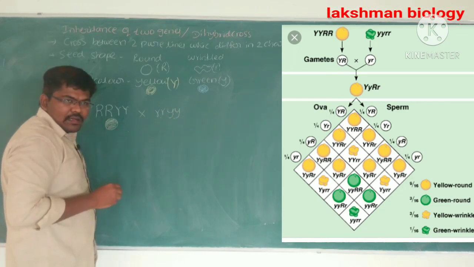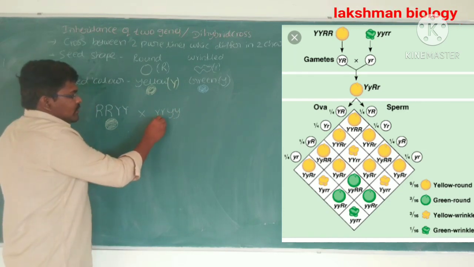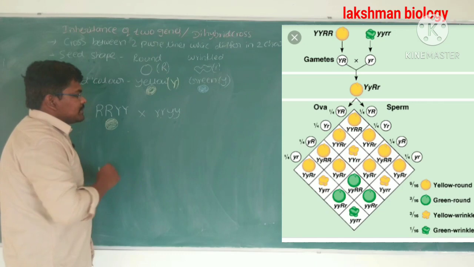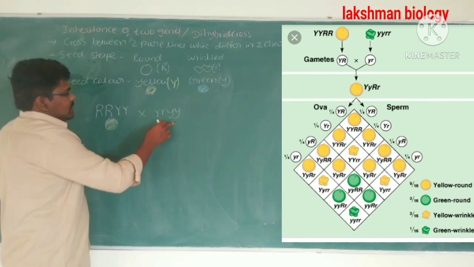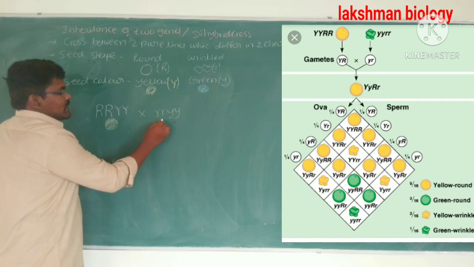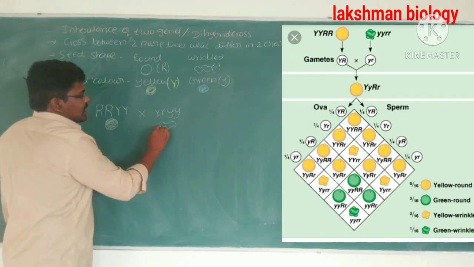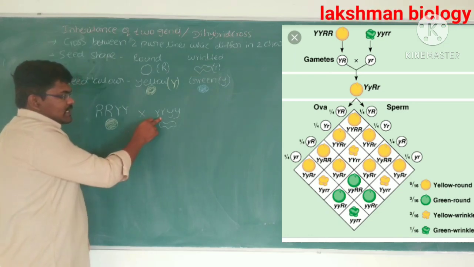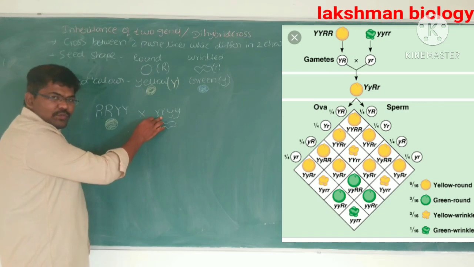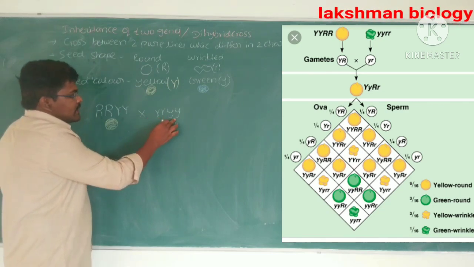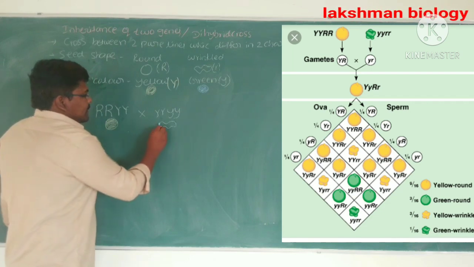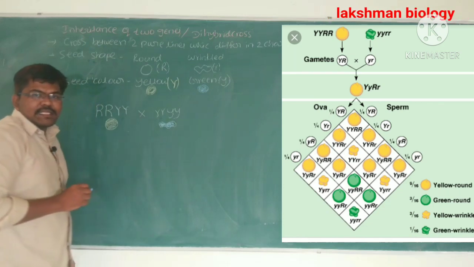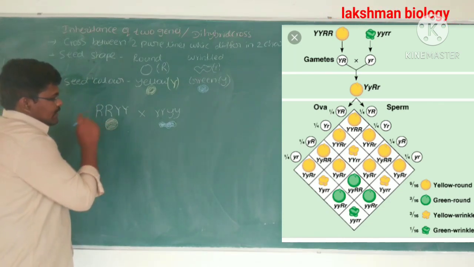Small r and small y are homozygous for the characters, shape and color. Because of the two homozygous recessive alleles, the shape of the seed is wrinkled. The recessive character appears in the homozygous condition of recessive alleles. Then the seed color is green, because green is a recessive character compared to yellow.